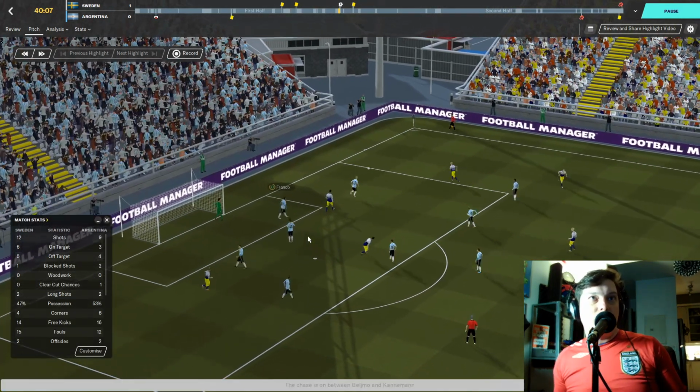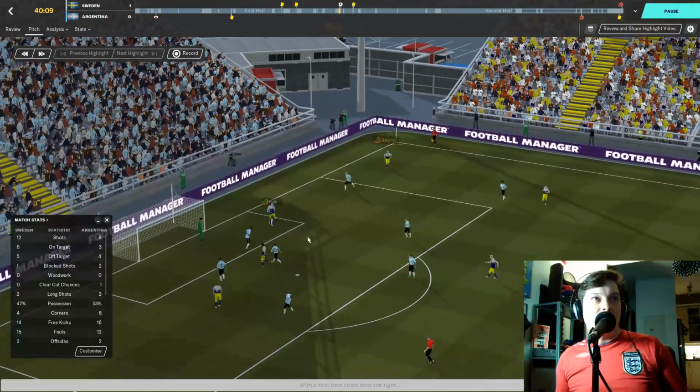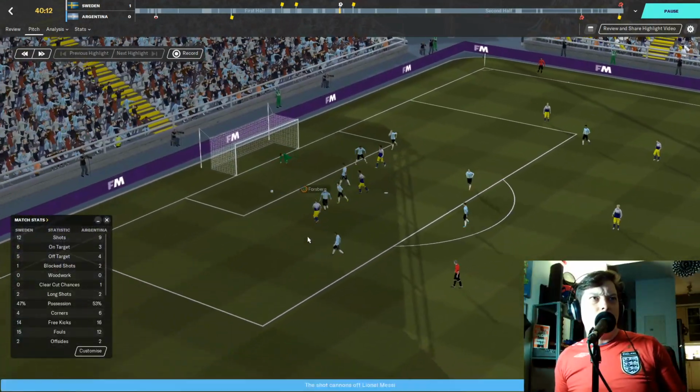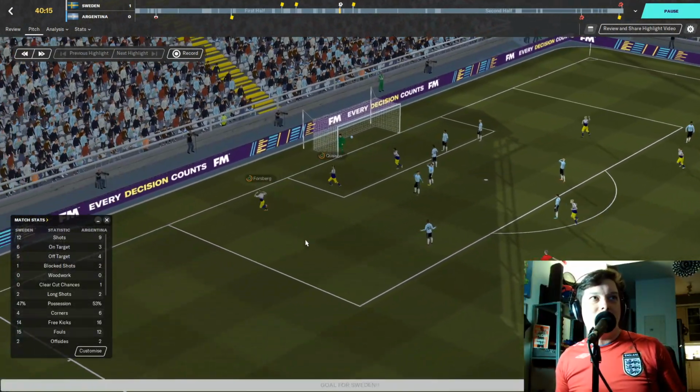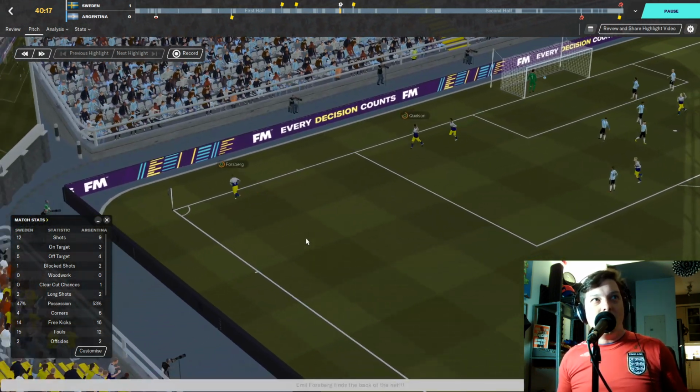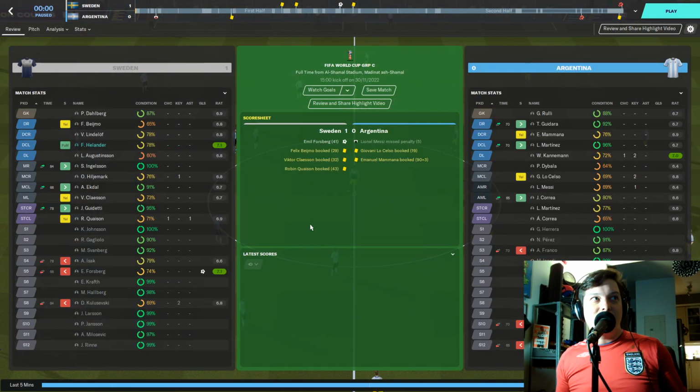Free kick here from Sweden, crossed in the box. Bejmo to Quezon to Forsberg, dribbles it in. 40th minute, 1-0, and that is the victory right there for Sweden. Helander with man of the match, Philip Helander. Messi started in this one, didn't have a great performance. And let's check out the group standings.